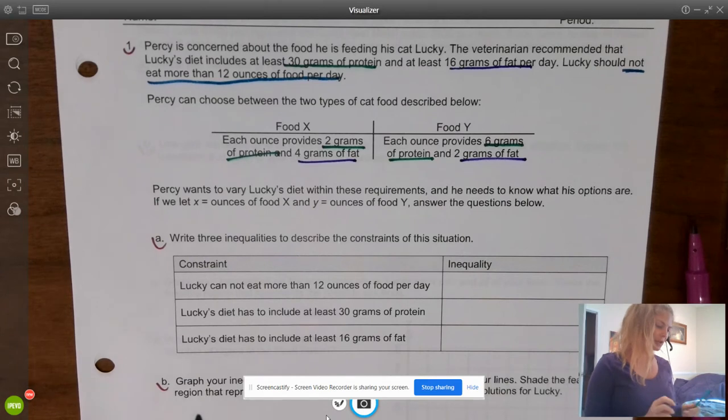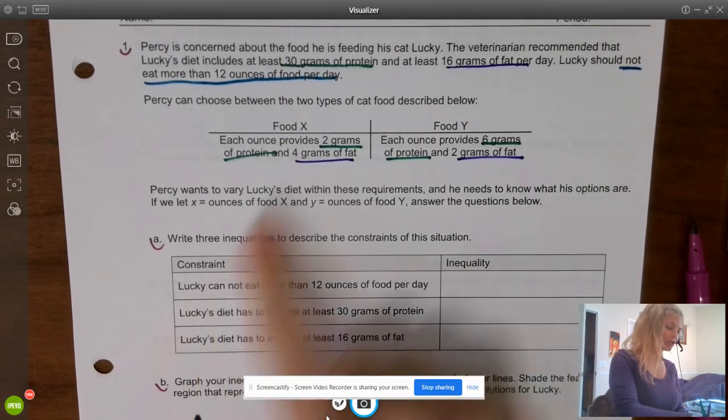Okay, so Percy wants to vary Lucky's diet within these requirements, and he needs to know what his options are. If we let X equal ounces of food X and Y equal ounces of food Y, answer the following questions. I know, so original with the variables this time, right?